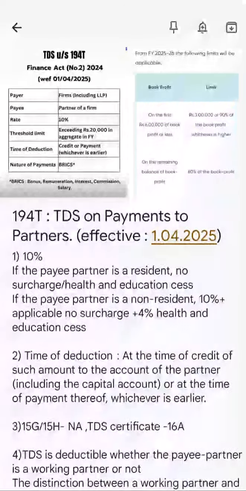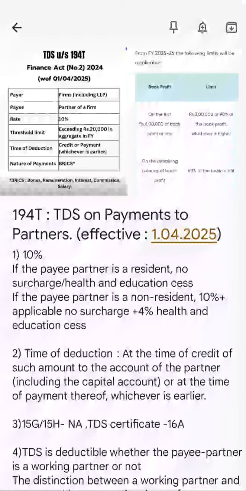That means bonus, commission, whatever payment you make to a partner, except of course the share of profits. Other than that, whatever payment you make, it's a combined limit of 20,000. That is the first important thing that you'll have to understand. Okay, that is the first thing. So I hope you understood the first important thing: this limit of 20,000 is an aggregate limit for all of the BRICS, that is bonus, remuneration, interest, commission, and salary.